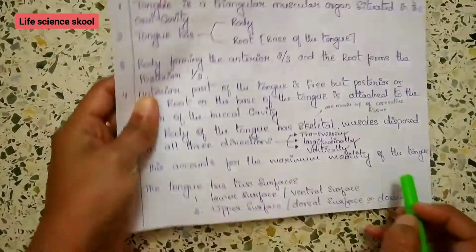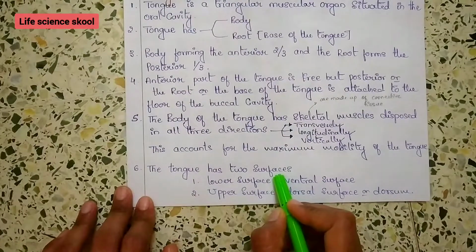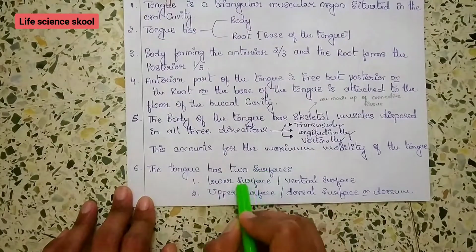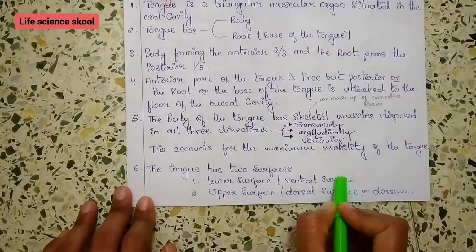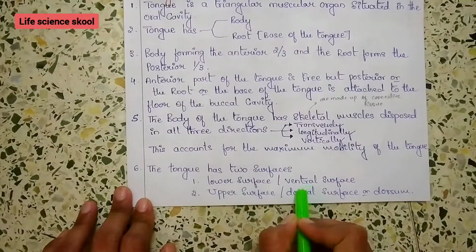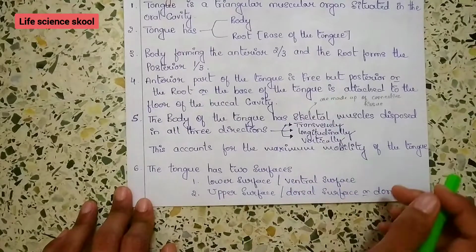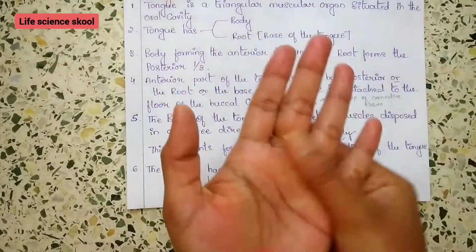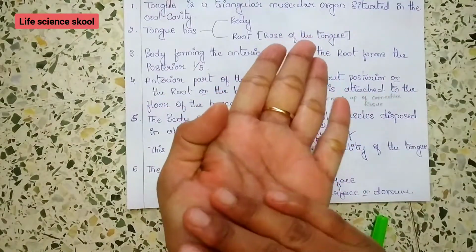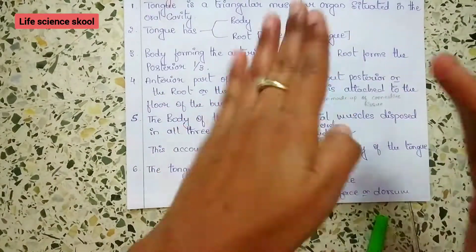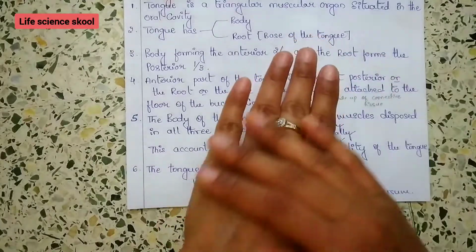The tongue has two surfaces: the lower surface, or ventral surface, and the upper surface, or dorsal surface, also called the dorsum. If you think of this as the tongue, this part forms the upper or dorsal surface, and this forms the ventral surface.